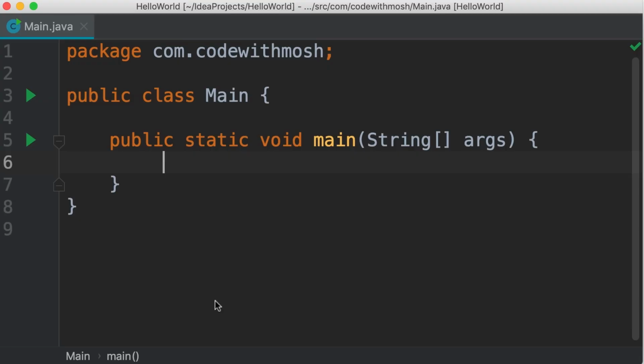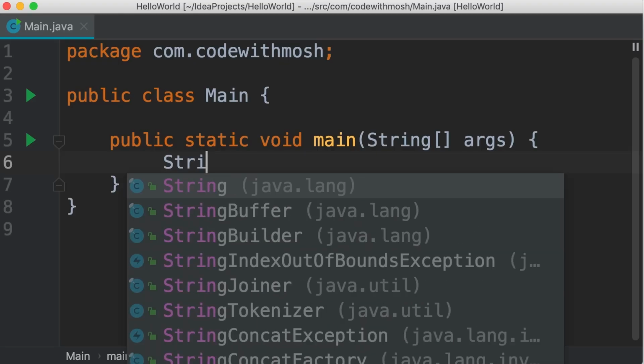In this tutorial, we're going to look at switch statements in Java. We use switch statements to execute different parts of code depending on the value of an expression, kind of similar to if statements. Let me show you. So let's say we're going to write a program and check the role of the current user.